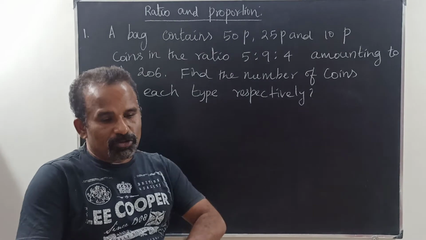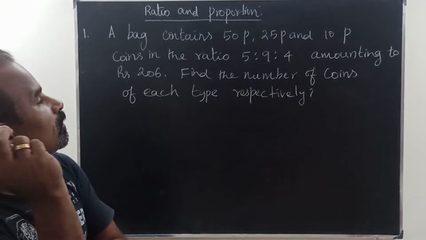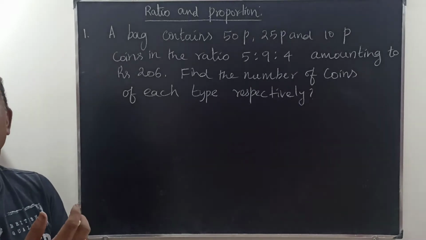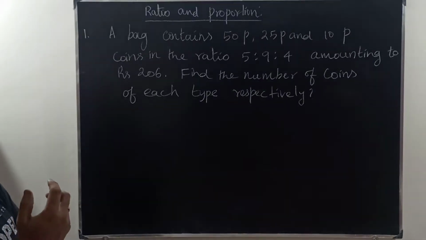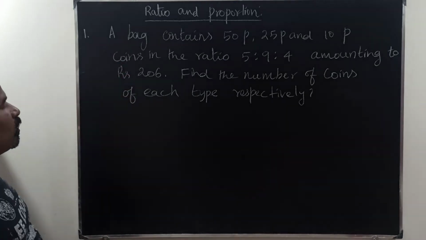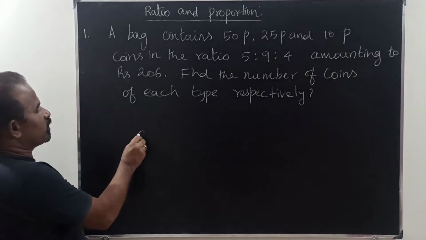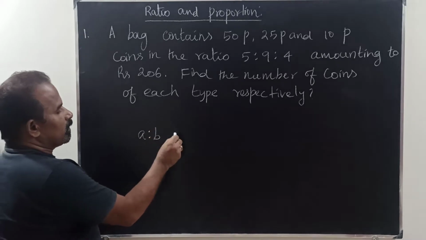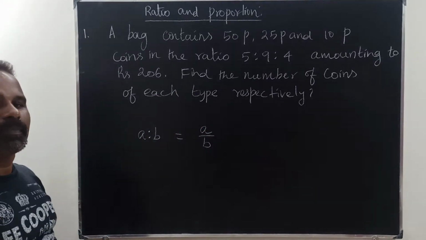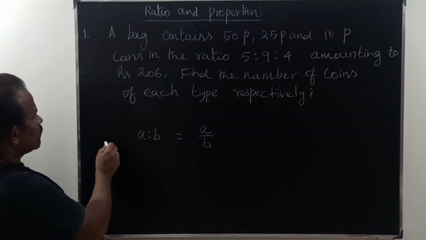In this class we are going to discuss ratio and proportions. Before going into it, ratio is nothing but, suppose A is to B, it is nothing but A by B. This is called a ratio.